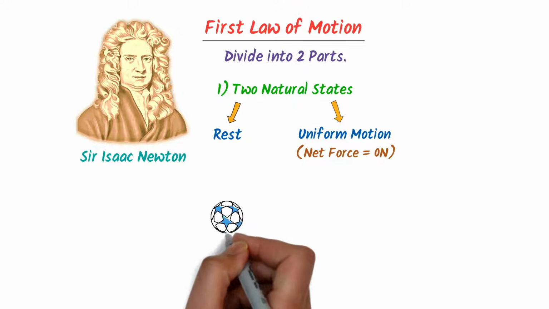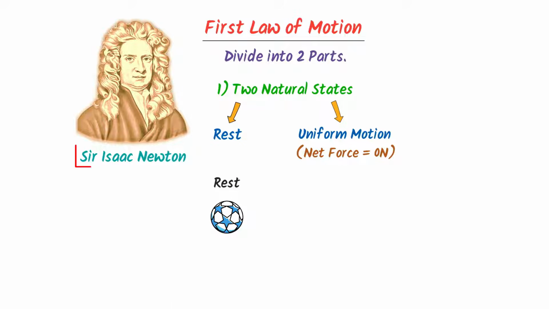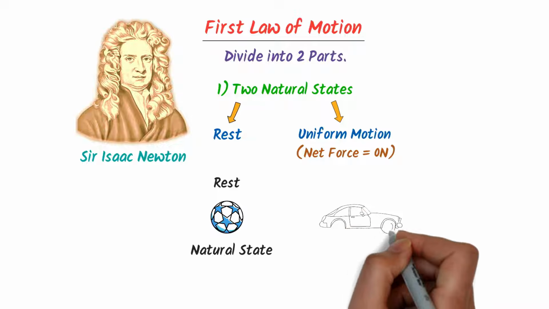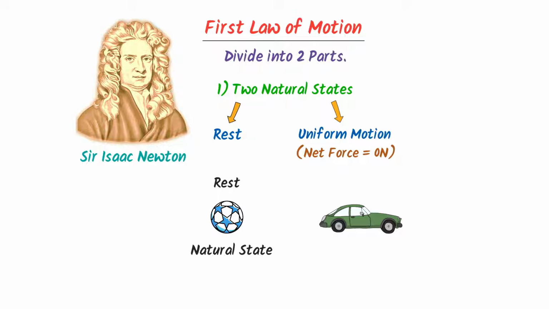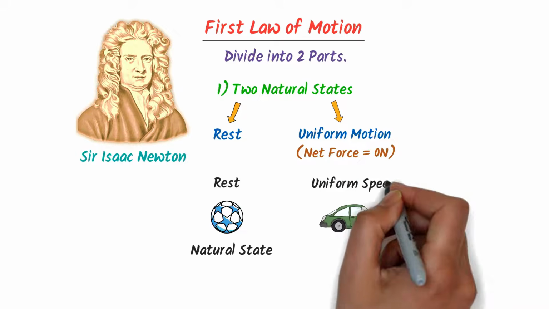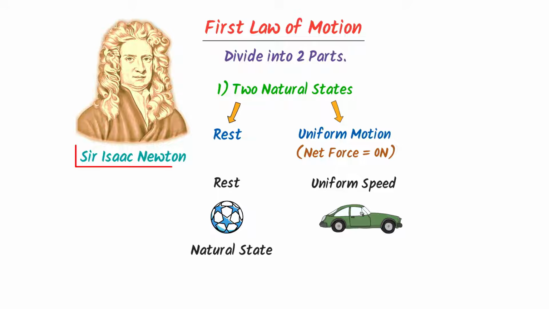Now consider this ball at rest. According to Newton Baba, this state of rest is the natural state of the ball. Secondly, consider this car that is moving in a straight line with uniform speed. According to Newton Baba, this uniform motion of the car is also a natural state.